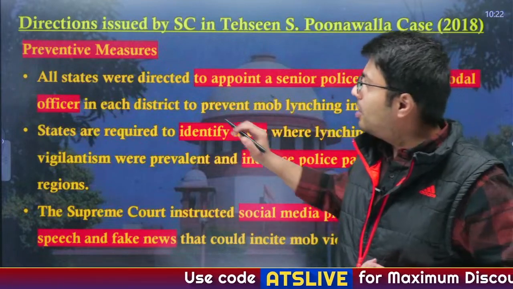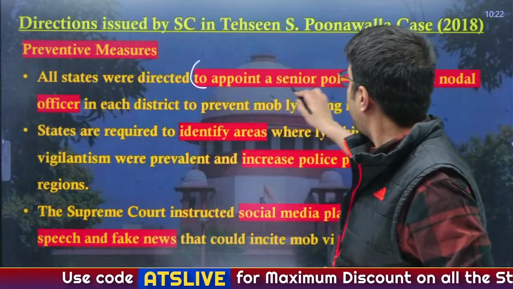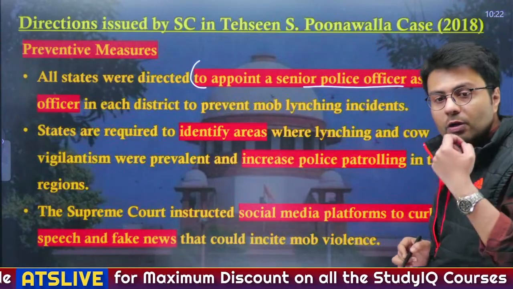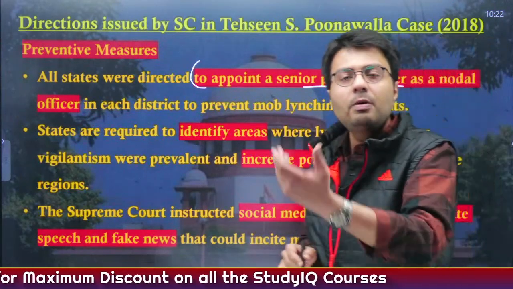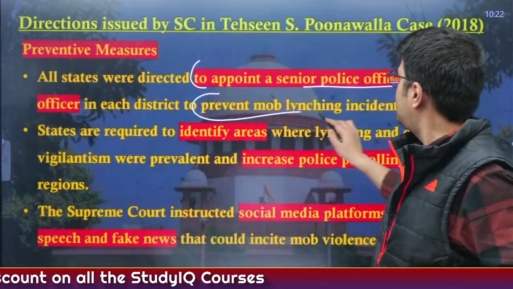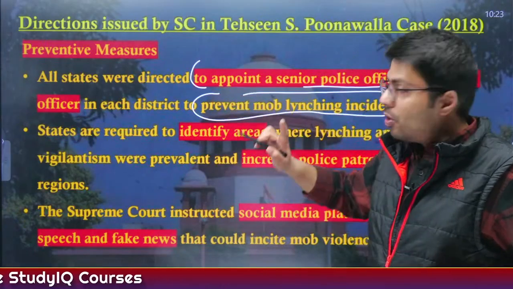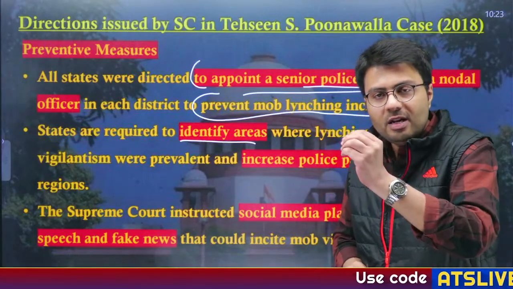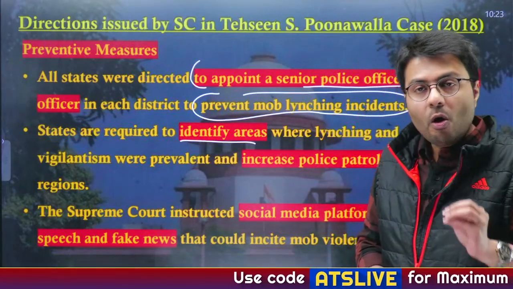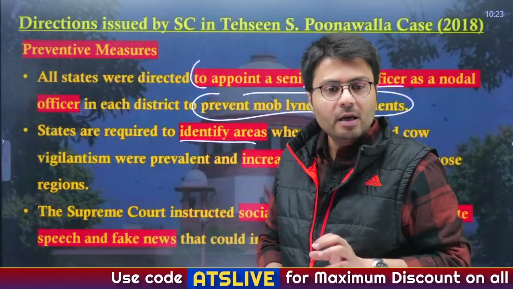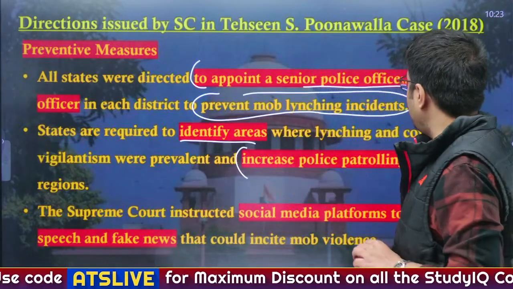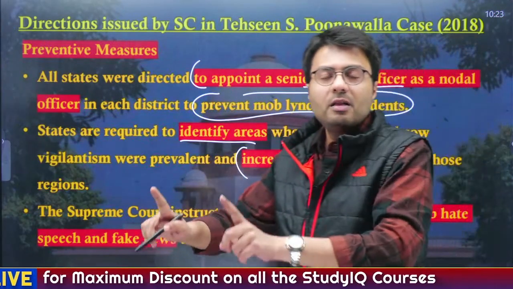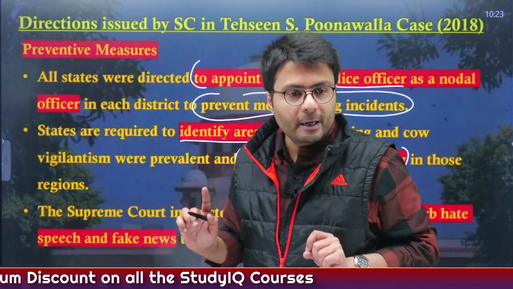First, all the states were directed to appoint a senior police officer as a nodal officer who will be responsible to prevent mob lynching incidences in any district. Also, states will be required to identify areas where these lynching incidences can happen or may have happened in the past, and also increase police patrolling in that area so as to prevent law and order from going bad in that area.